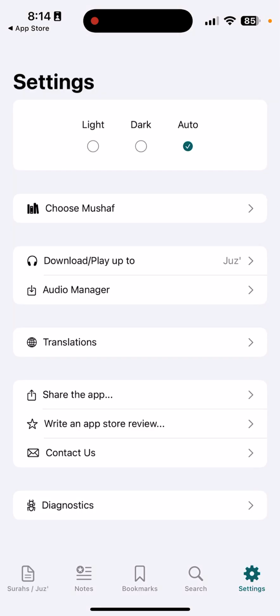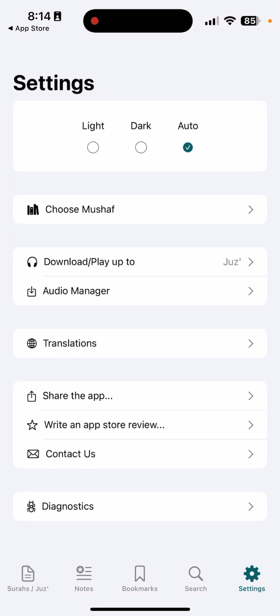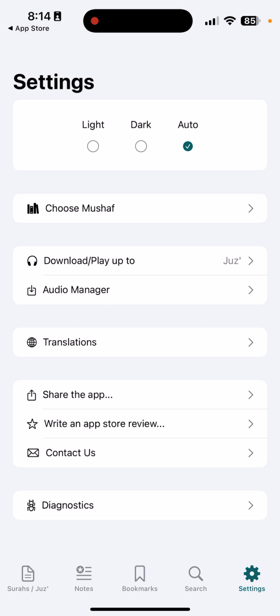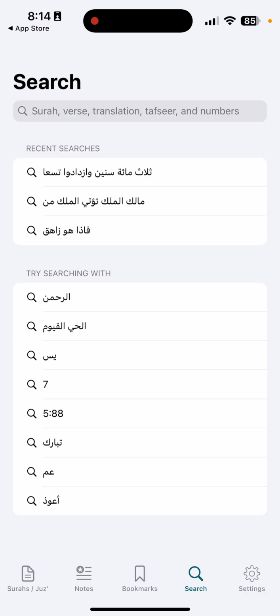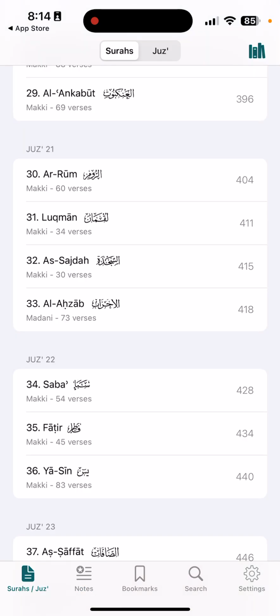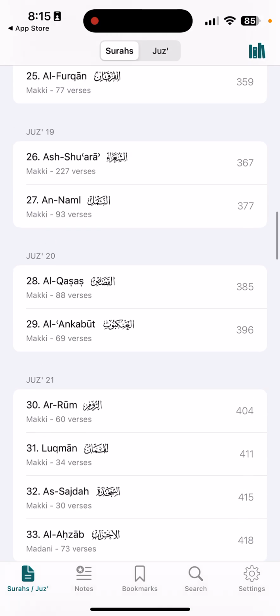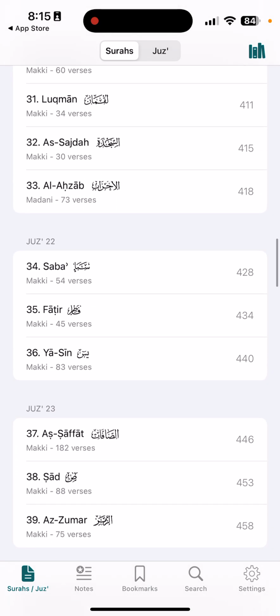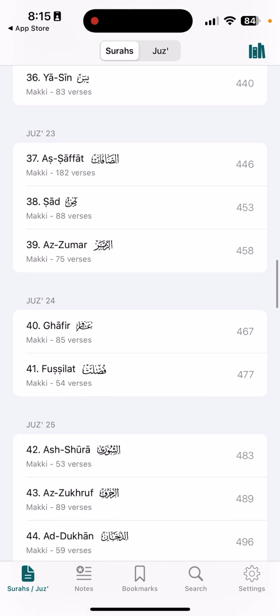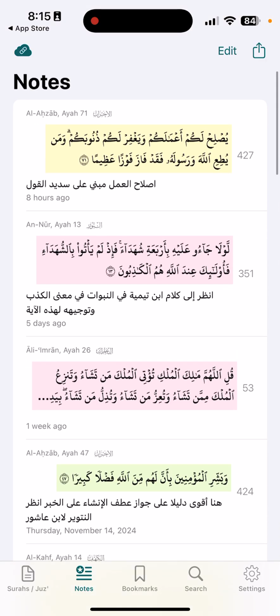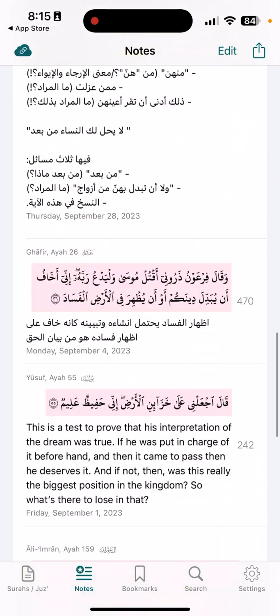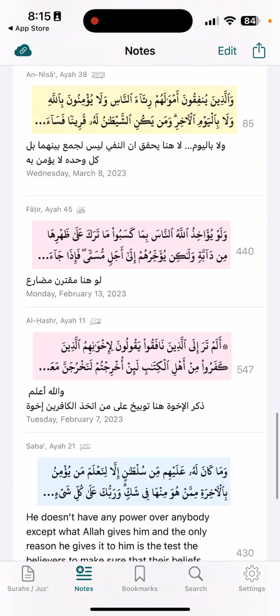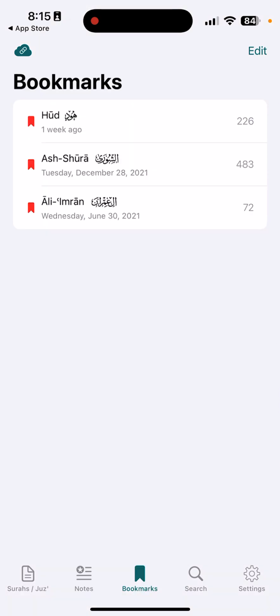Of course, this app also, just to look at this, you have the translations and whatnot, but you can also switch if you want to make it into Arabic. You can do that in the settings on the application. So when you look at the application settings, you can do that. Not inside the program, but on the Apple settings. And also, you can hold your notes that you've had from a while back. And so this is a beautiful thing. And also, you can have bookmarks here.